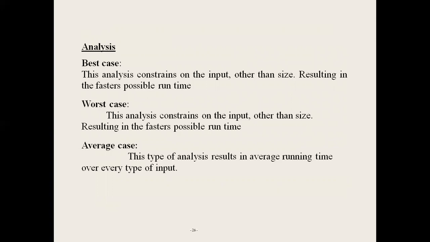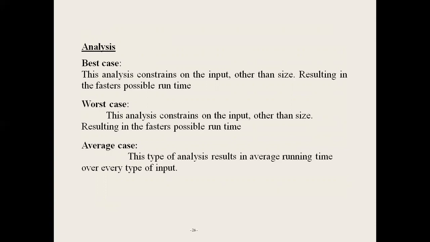Fastest runtime means it takes the minimum number of steps that can be executed for given parameters. That is best case: it executes the minimum number of steps, resulting in the fastest possible runtime.